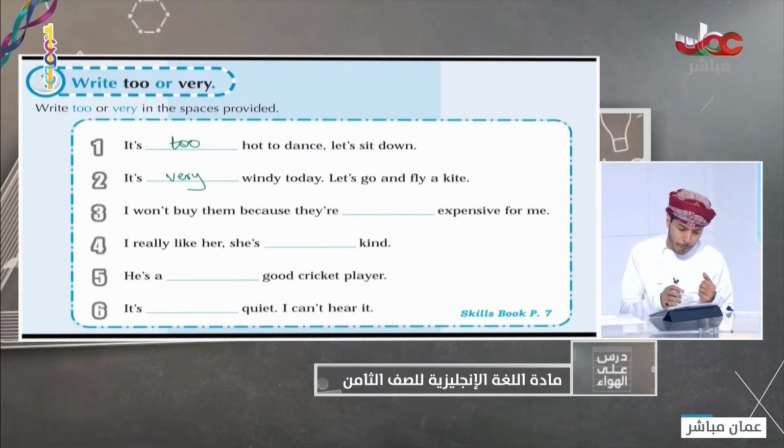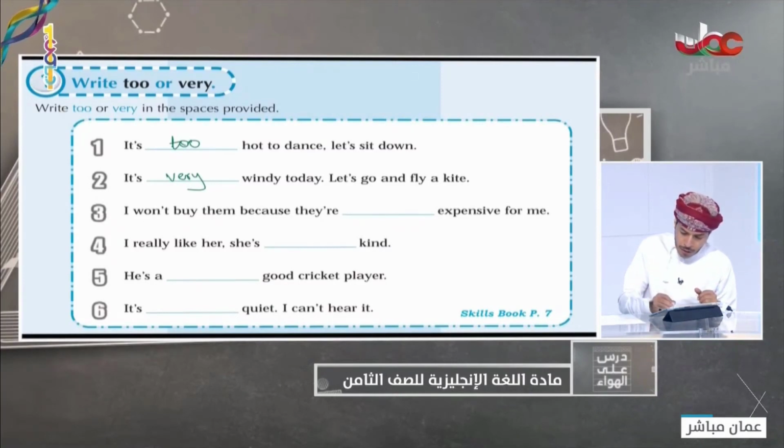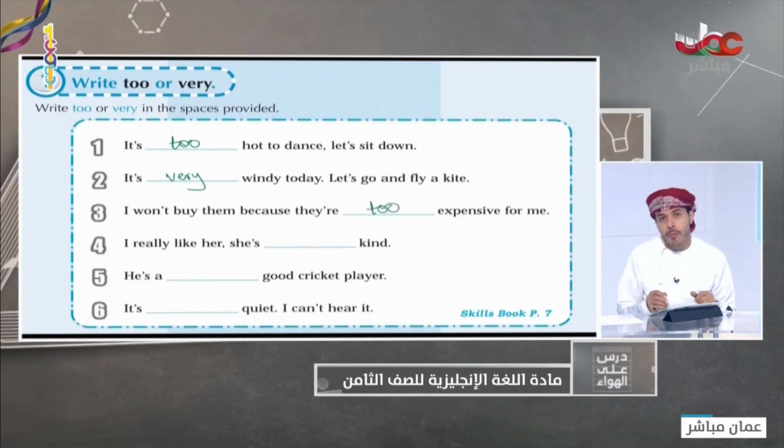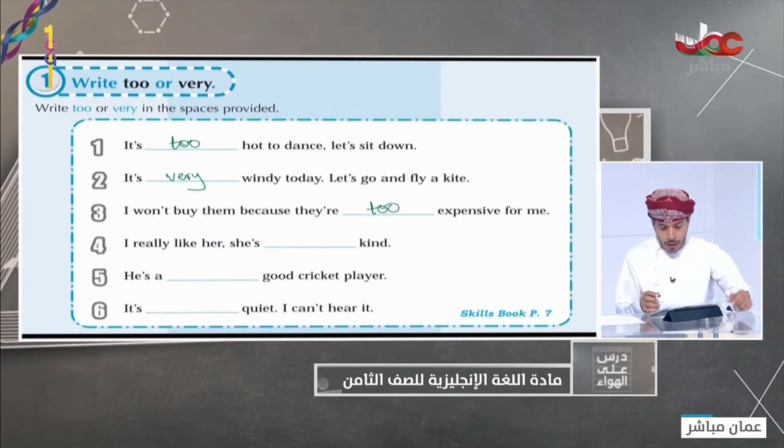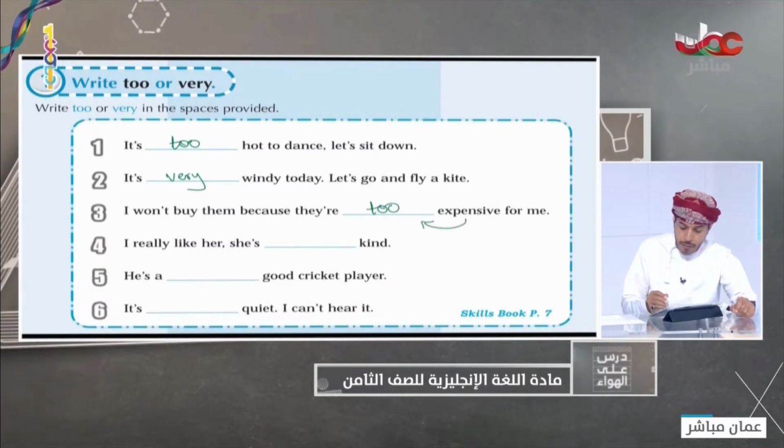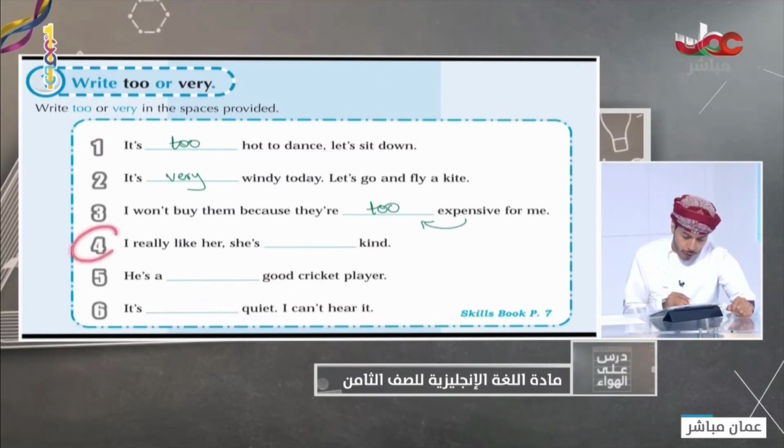What do you think? I will not buy it. It is too, because negative. I will not buy it, okay? And expensive means it costs a lot of money. It's not cheap. Look at number 4, please.